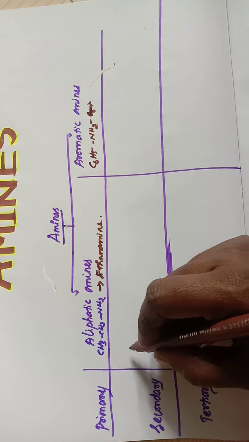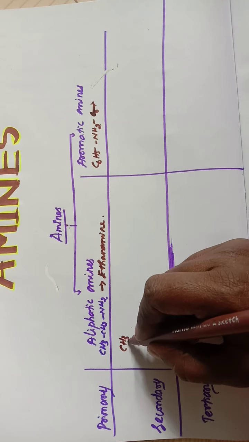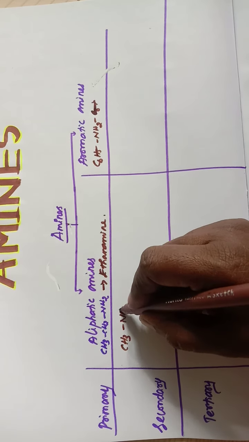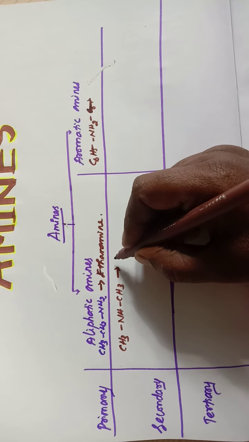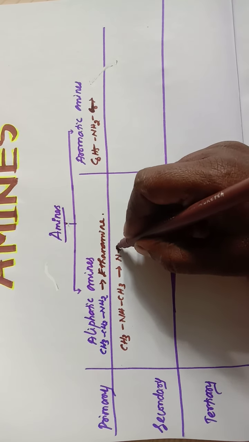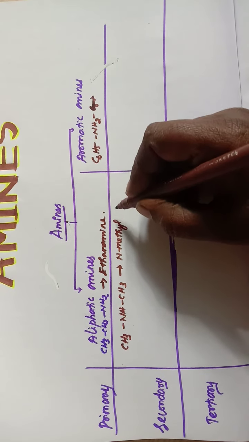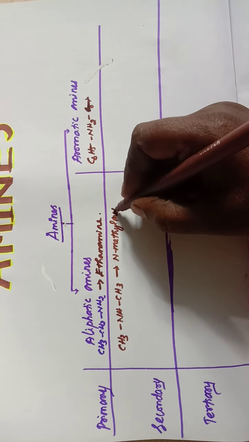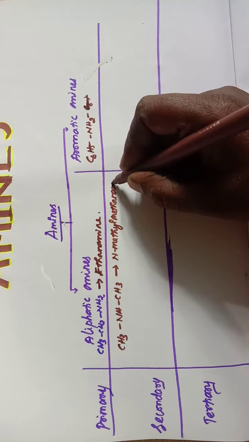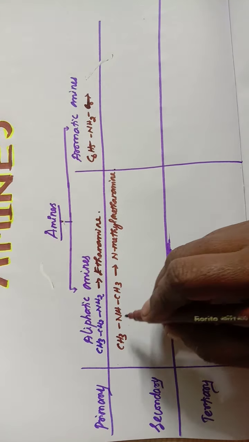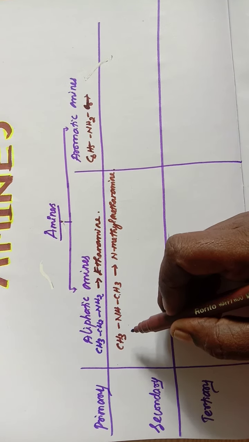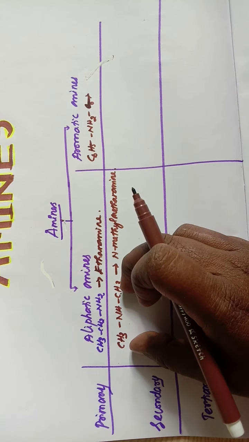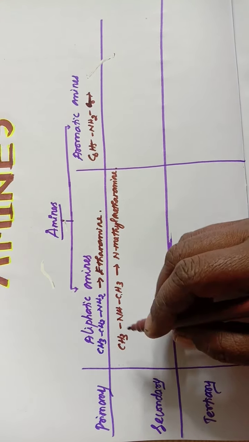Secondary amine means two alkyl groups are present, CH3NHCH3. Name of the compound is N-methylmethanamine. And this amine is an example for secondary simple amine.